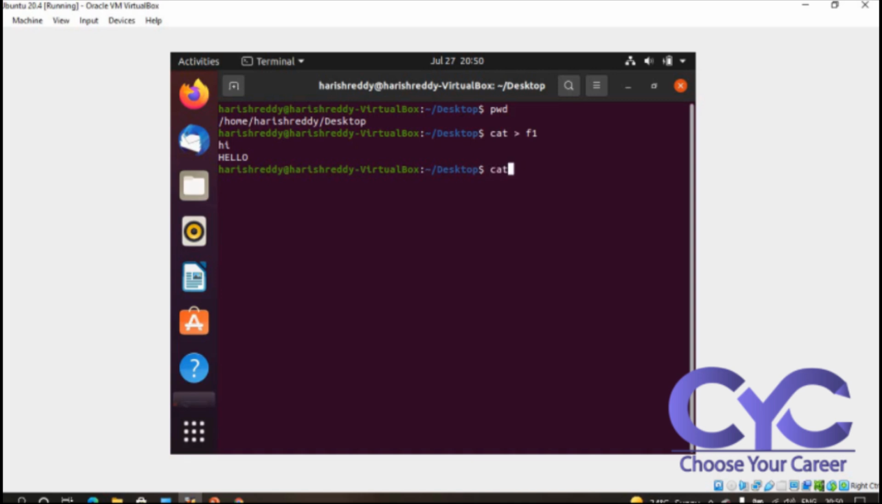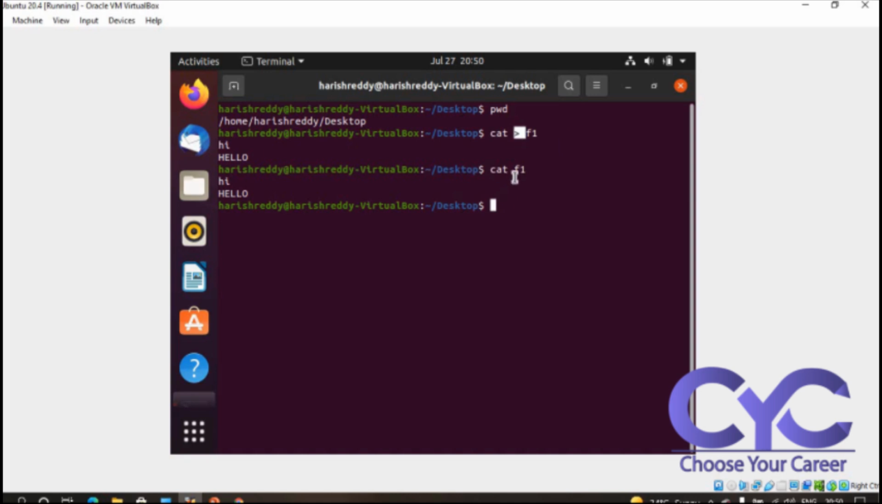We are only using small letters. F1. See here, I am not using any arrow here. Here I am using only the arrow, because why? This arrow will represent that we want to edit that particular file. This arrow will be helpful.